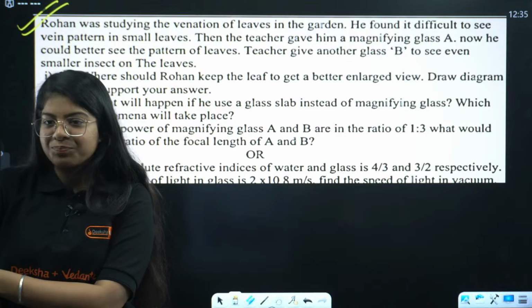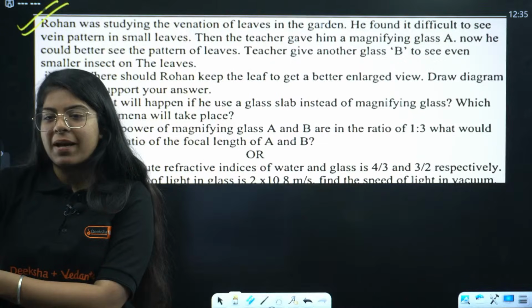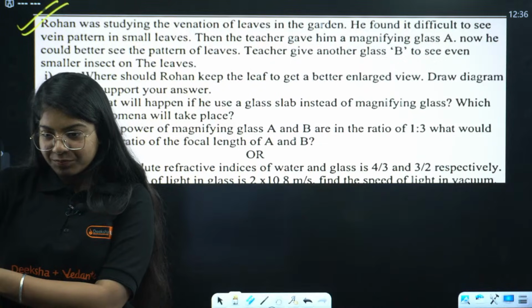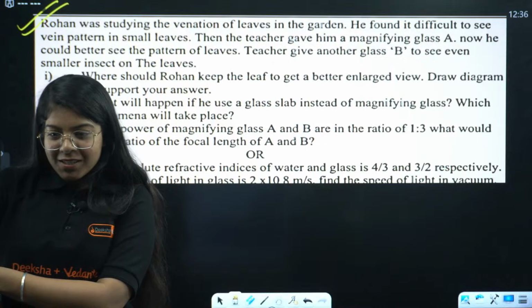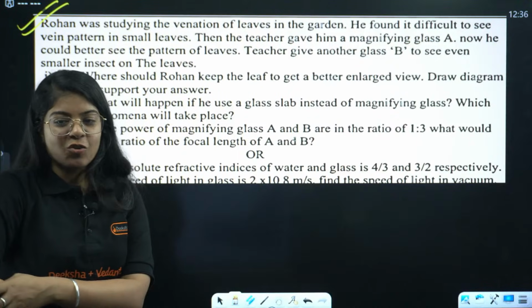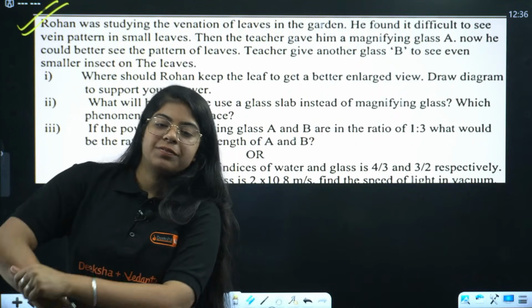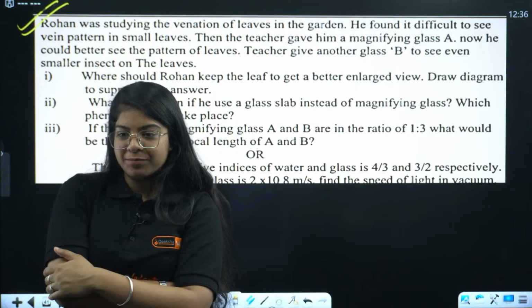Rohan should keep the leaf within the focal length of the magnifying glass. Almost it is going to end. This is our last question. After that, we will be doing one more question for a doubt that Sharma ji had.